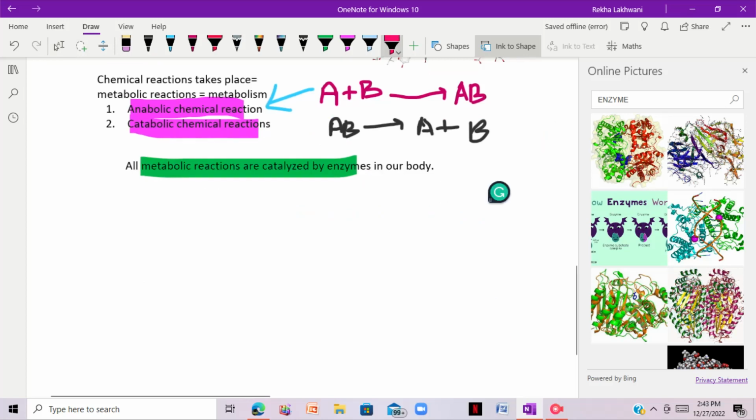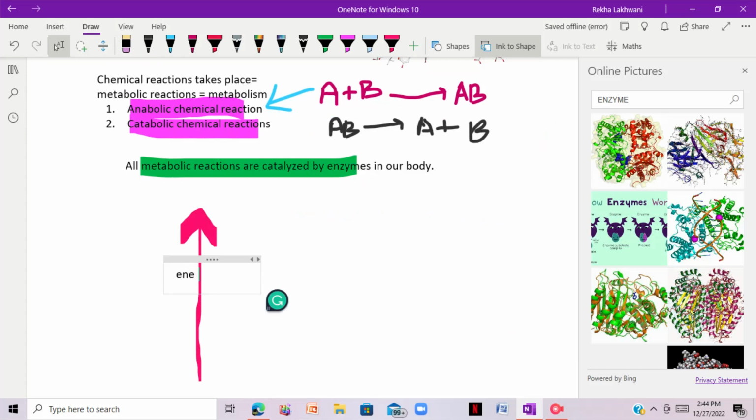According to this graph, for example, I have placed the product over here. I hope it's visible.